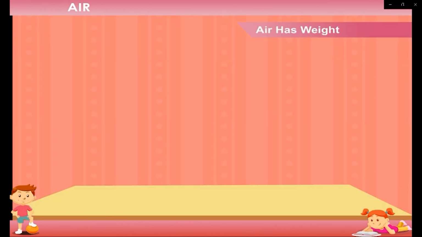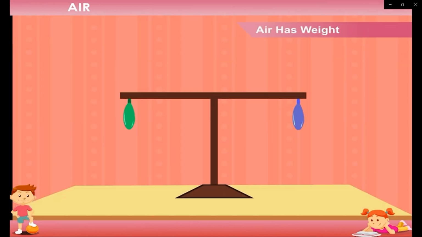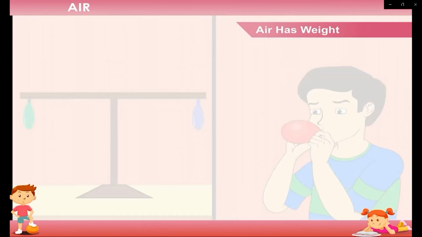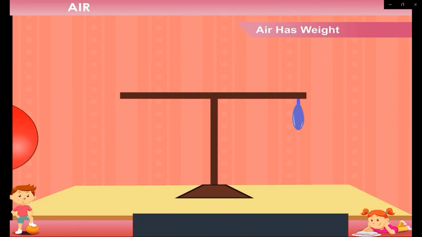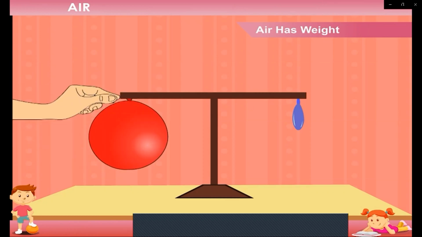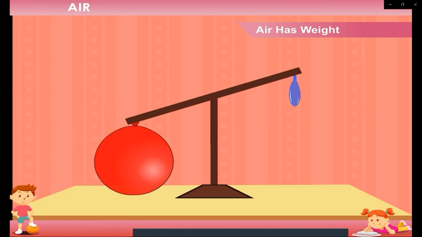Air has weight. Take two empty balloons. Fill air into one of the balloons. Now weigh both the balloons. You will find that the balloon which is filled with air is heavier than the empty balloon. So we can say that air has weight.